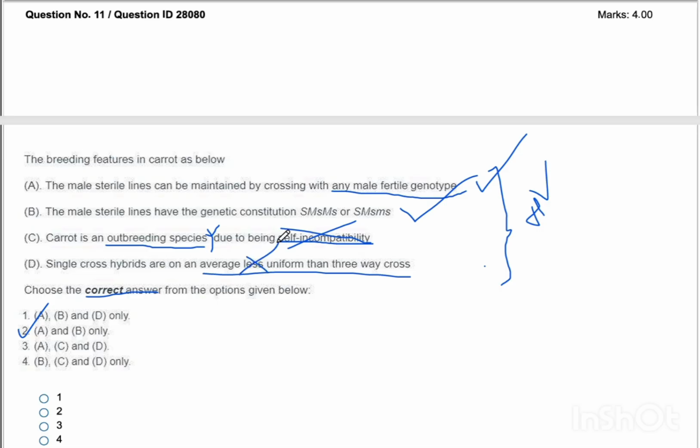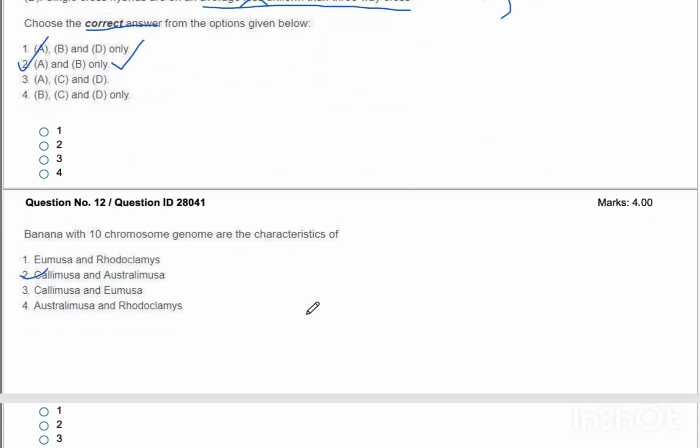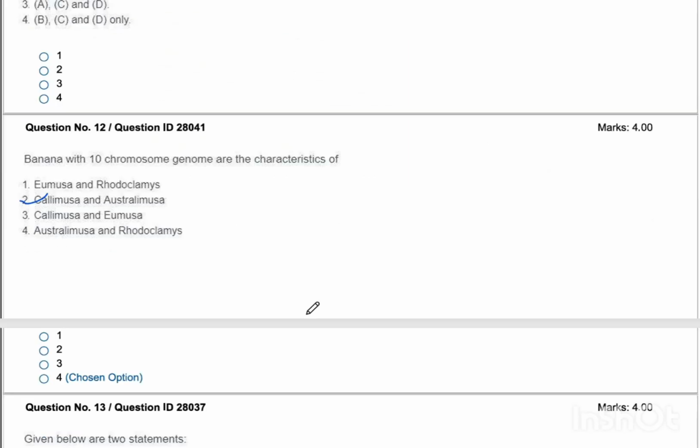Now let's see, the single cross hybrids are on an average less uniform than three-way cross, and the statement from handbook is that single cross hybrids A cross B are on an average more uniform than three-way cross. It's not less uniform, it is more uniform than three-way cross, and hence the statement A and B are true. Okay, these are the correct statements, and option number 2 is the right answer. This is a bit tough question in the question paper. Okay, we'll not be able to cover all the books, and similar is the case of handbook. Let's see the next question.